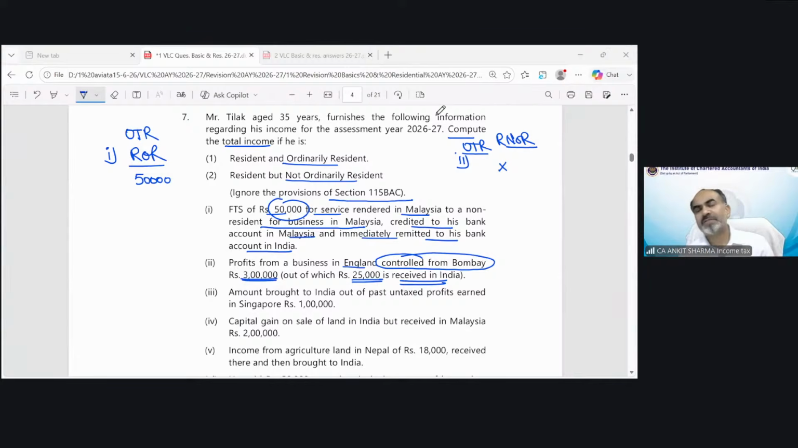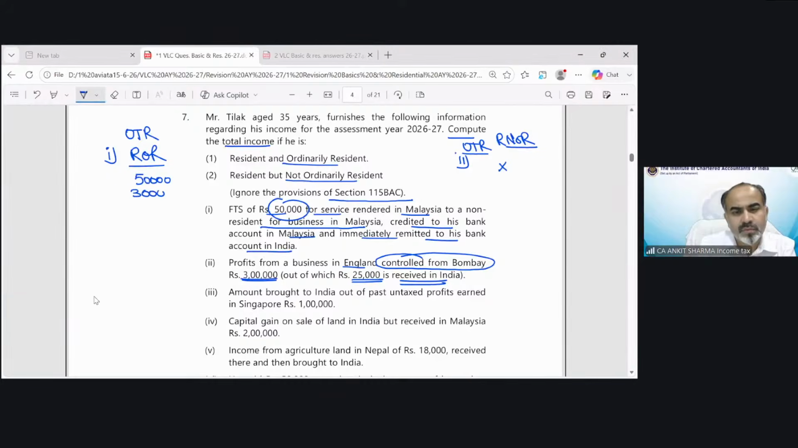Mithili, as we have discussed in the provisions, in case of RNOR, what kind of incomes are taxable? If it arises in India, it is taxable. If it is received in India, it's taxable. If it arises outside India and is received outside India, but the business is controlled from India, it is still fully taxable for RNOR. The correct answer is this 3 lakh is going to be taxed for both categories of person. 3 lakh, 3 lakh.